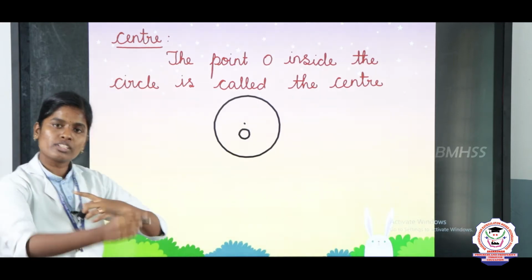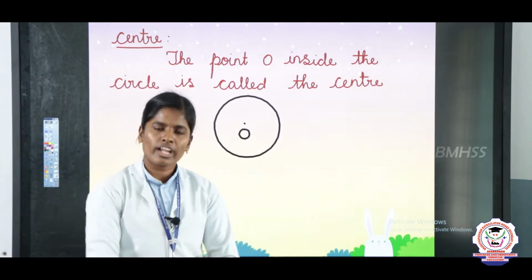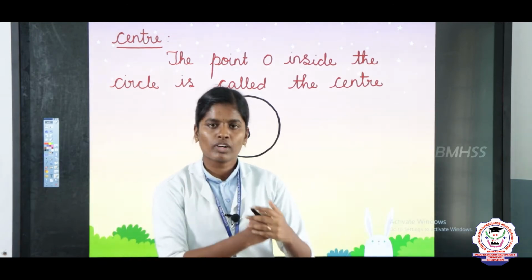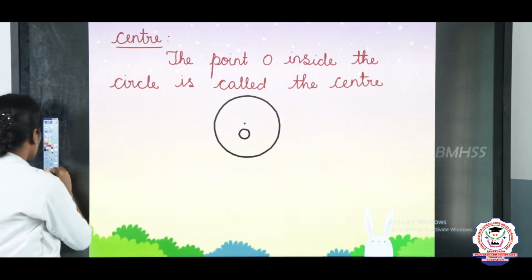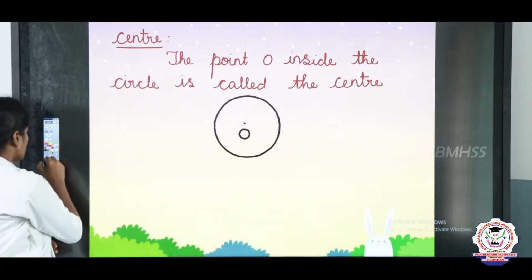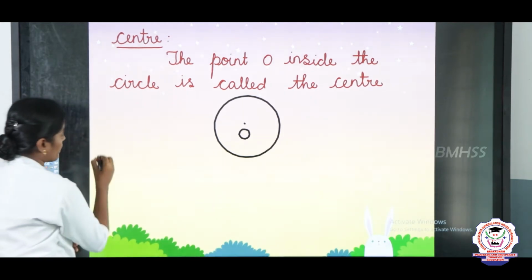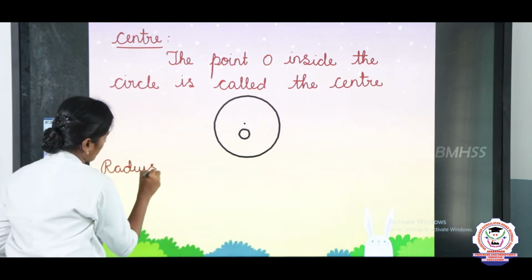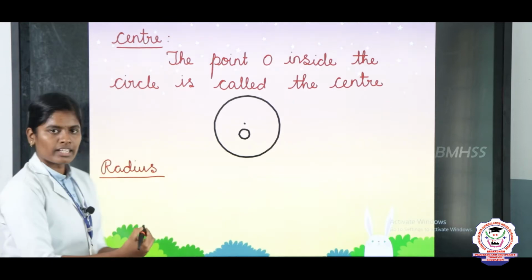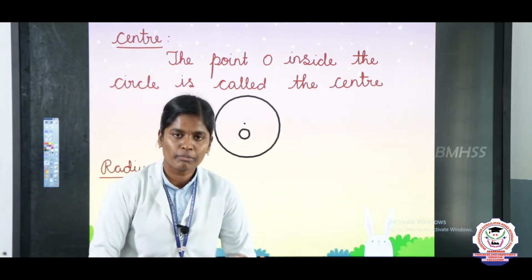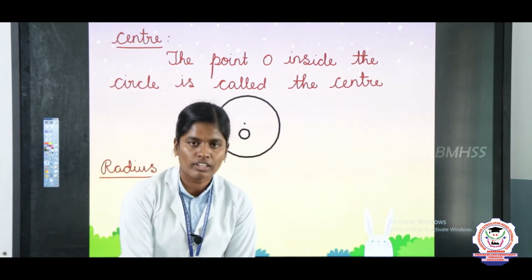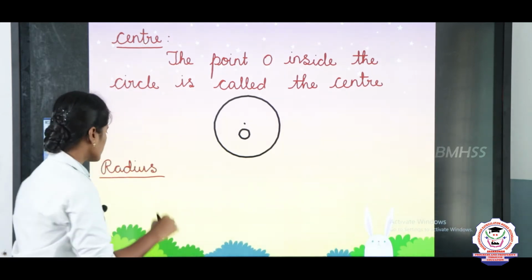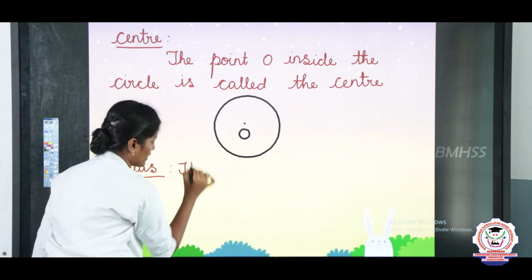Next we are going to see what is radius. Radius means, in Tamil they used to say Aram. Okay, so listen here. The next one is radius. What is meant by radius? The line segments drawn from the center to any point on the circle is called the radius.